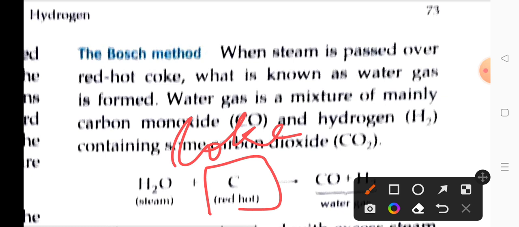On heating coke, what will happen? It will become red hot. Okay, it will look red hot. So this red hot coke we have to use for the Bosch method, that is manufacturing on a large scale. If we have to prepare hydrogen, the Bosch method is used and red hot coke is used there. Over this red hot coke, what do we have to do now? We have to pass steam. So steam is passed over the red hot coke.